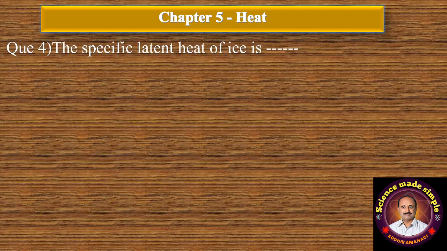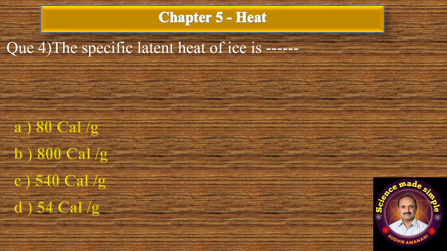Question number 4. The specific latent heat of ice is dash dash. Option A 80 calorie per gram, B 800 calorie per gram, C 540 calorie per gram and D 54 calorie per gram. The correct answer is option A, 80 calorie per gram is the specific latent heat of ice.